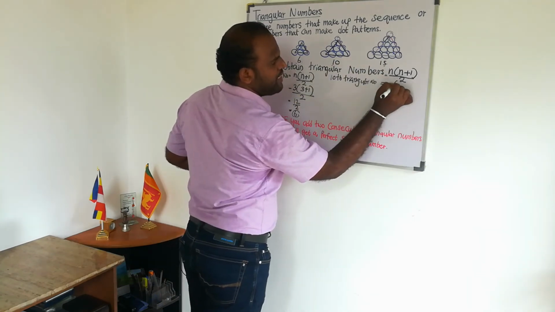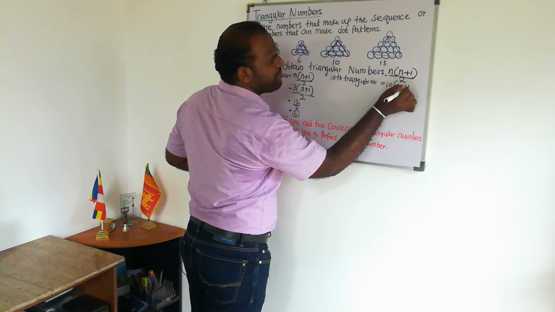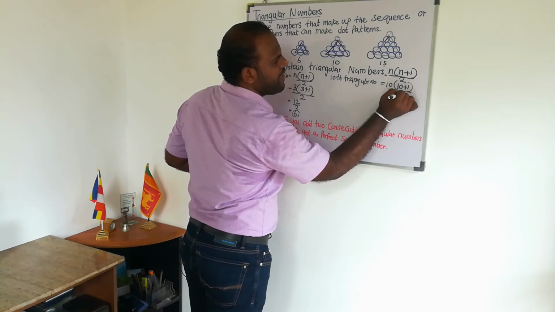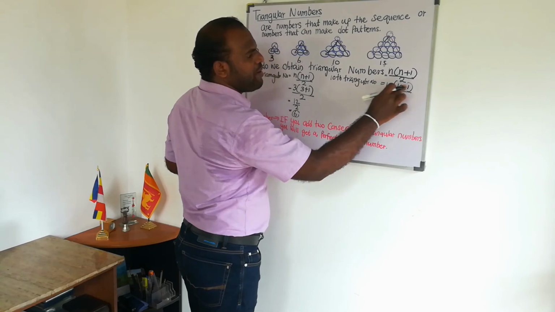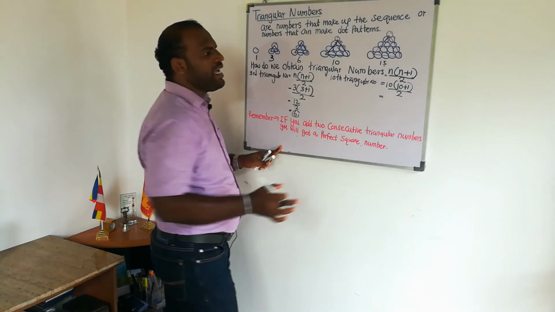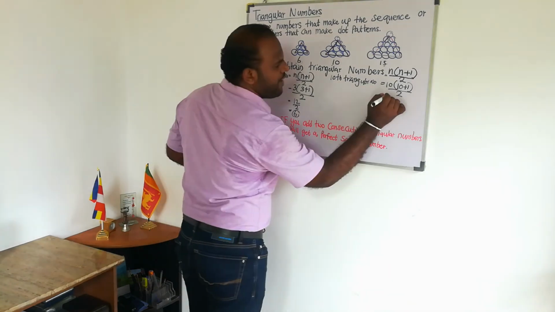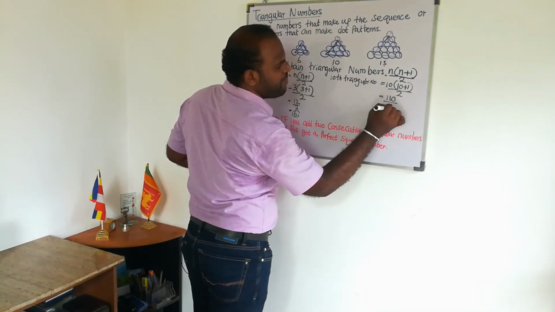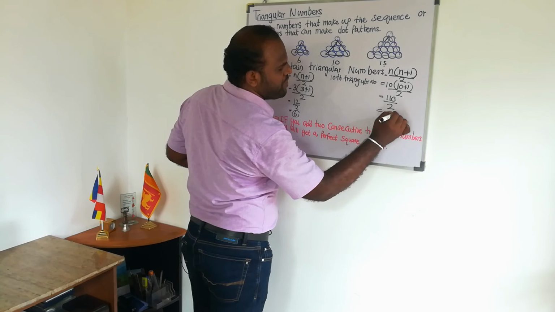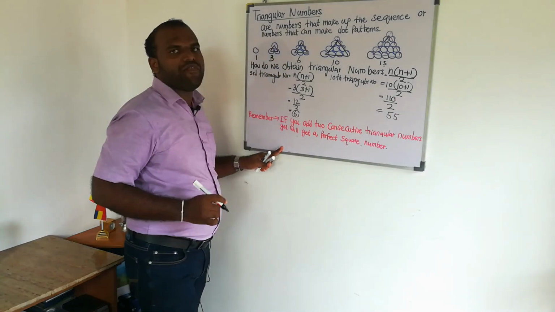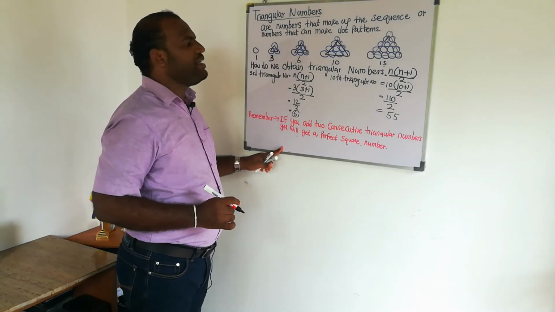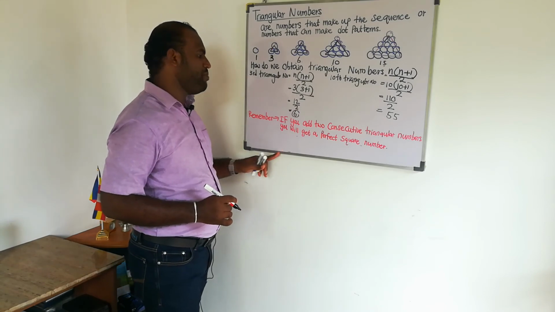So 10 times (10 plus 1) divided by 2. 10 plus 1 is 11. 11 multiplied by 10 is 110. 110 divided by 2 is 55. So 55 is the 10th triangular number.